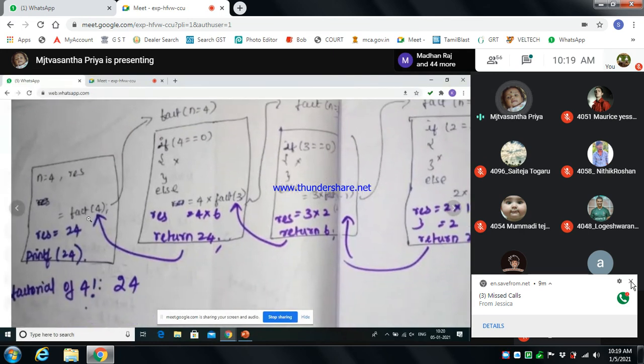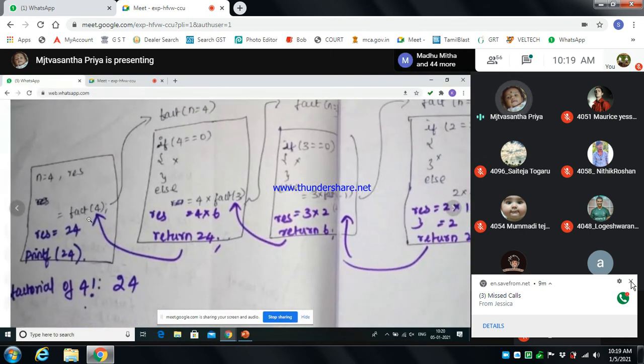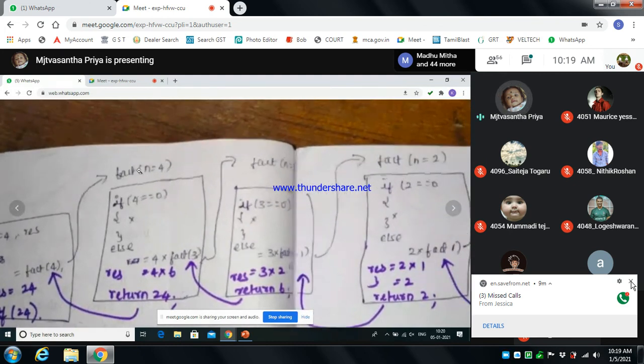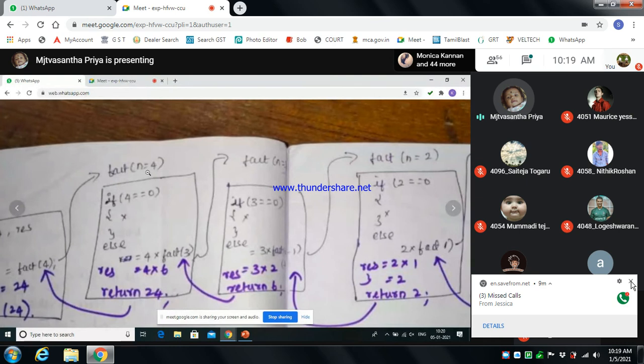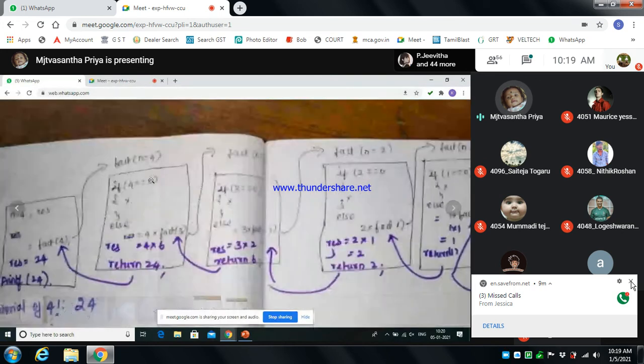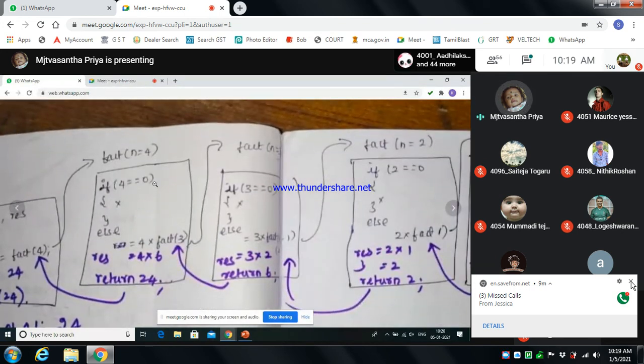So n equal to fact of 4. We don't know what fact of 4 is, so it will create some frame again and go to fact of n equal to 4. That fact of 4 is nothing but the condition we are given, right? If condition, if n equal to 0, so it will apply the 4 here. Instead of n we can apply the 4. So 4 equal to 0, then it will execute that part.